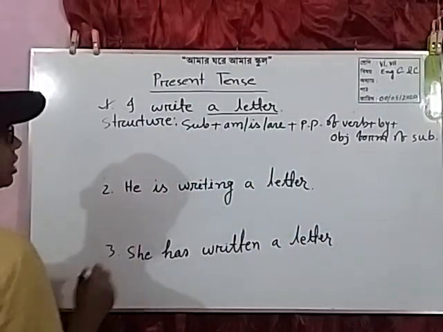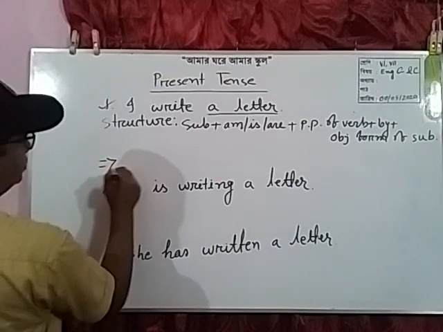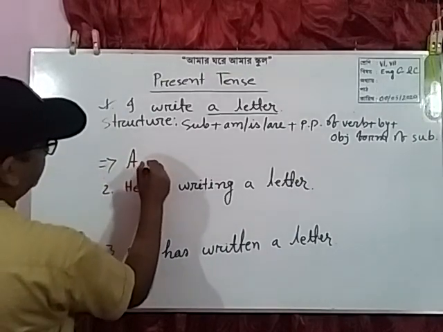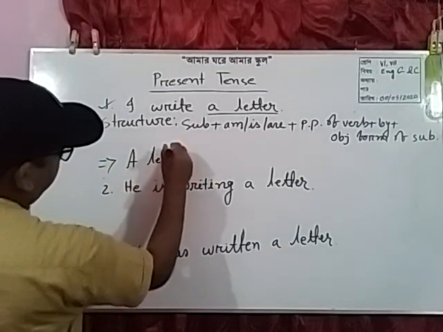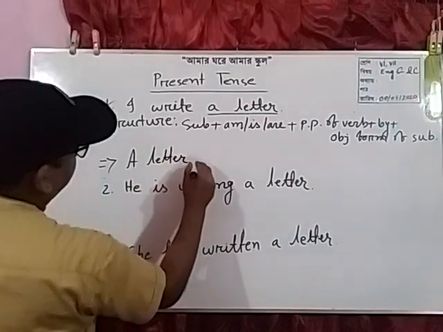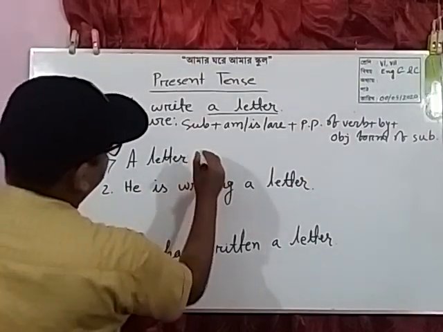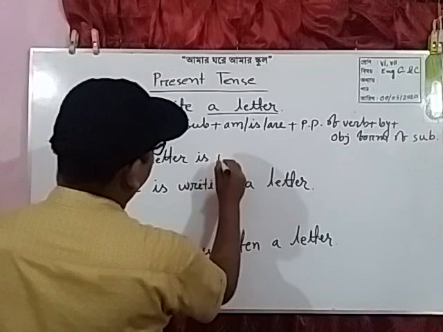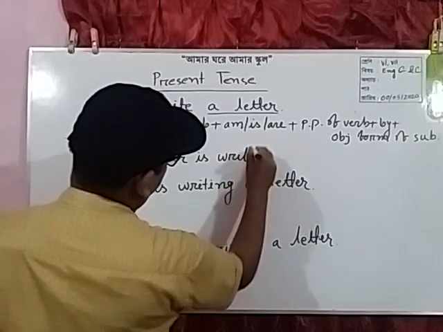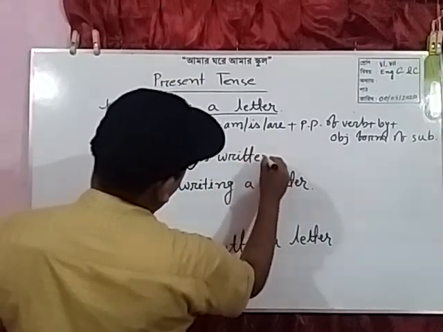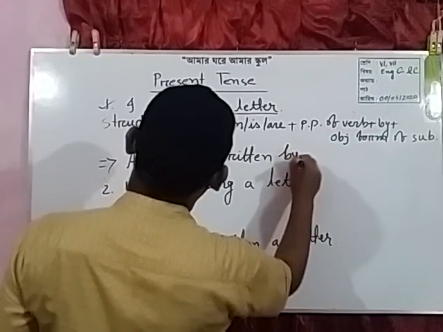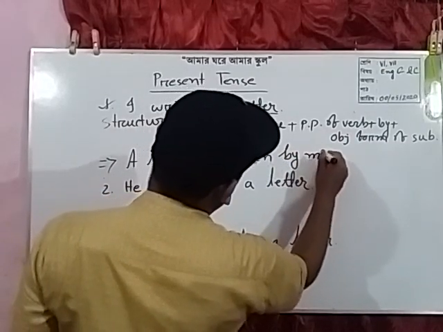Dear students, now we can write: a letter is written by me.